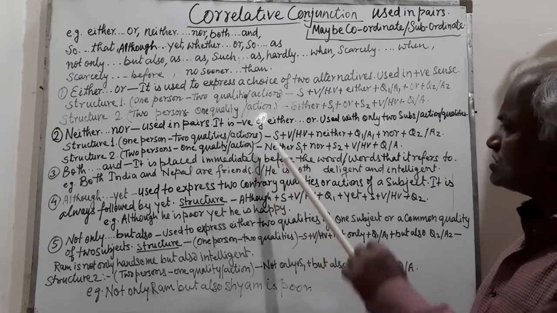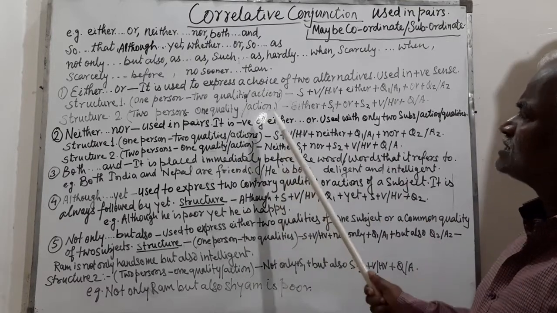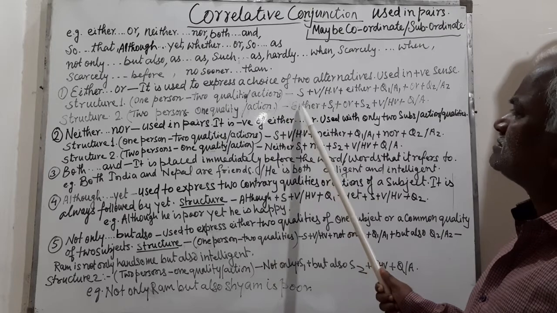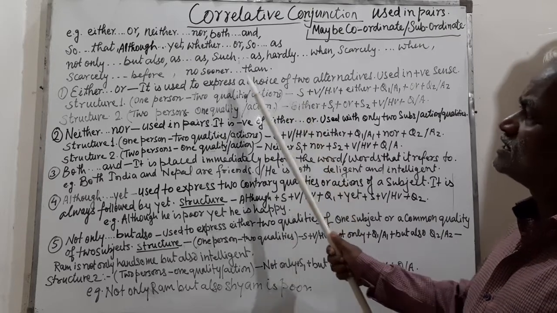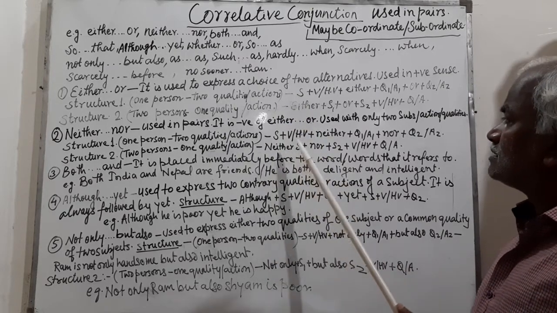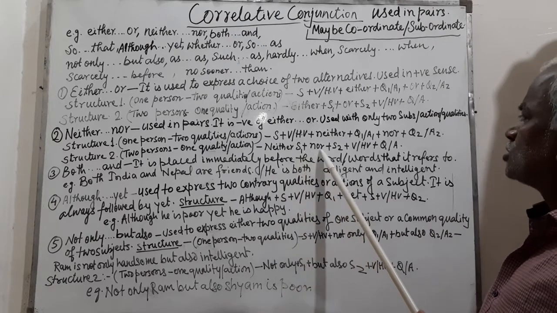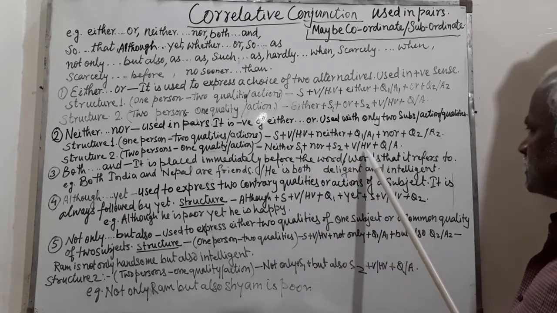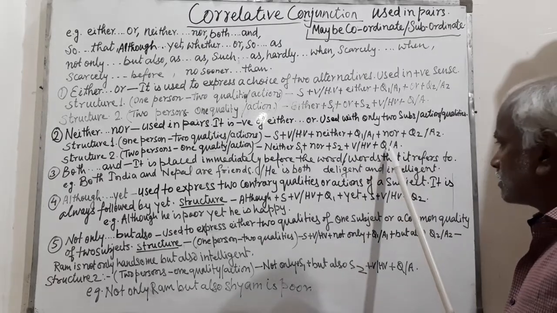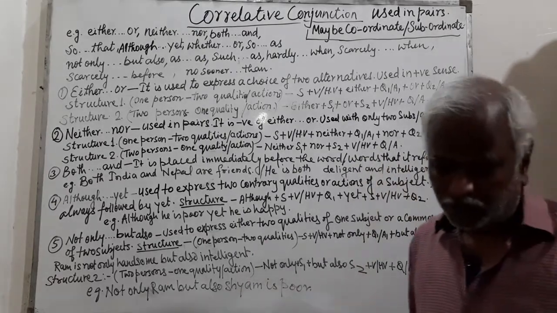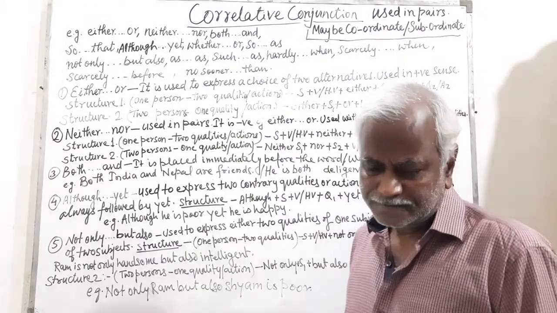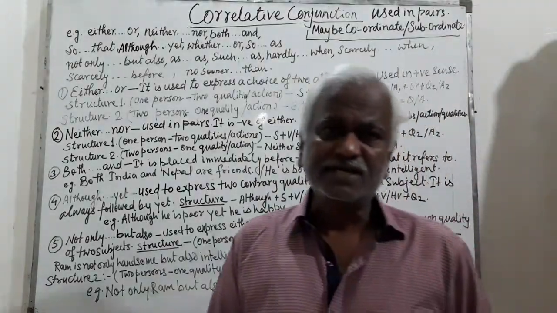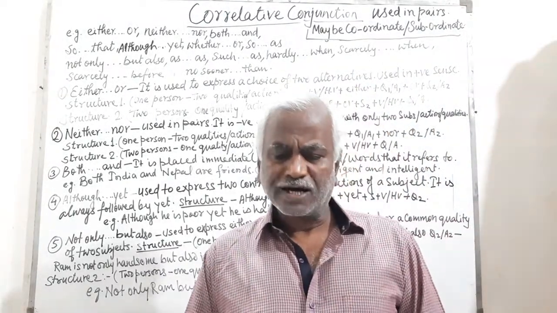In this case, neither comes at the beginning as we saw in structure 2 of either-or. Neither plus subject 1 plus nor plus subject 2 plus verb or helping verb, then quality or action. For example, neither Rita nor Sita has broken the glass.